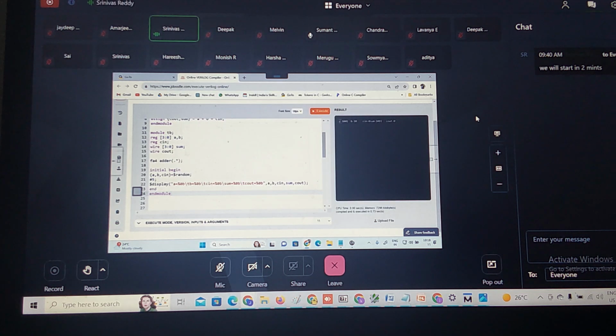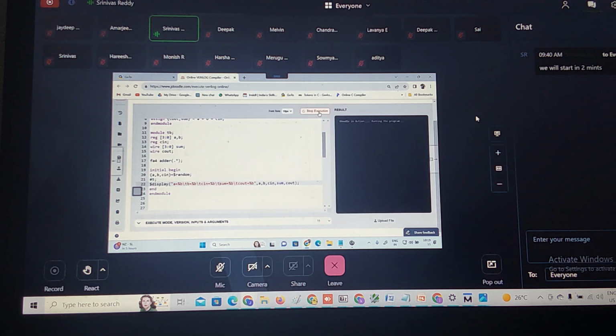So A, how many bits is it generating? 32 bits, right? So A should be 4 bits and B should be 4 bits. So the B I am using, let us remove this 0b. Let us remove this 0b. Now I am going to run this. Now A is 1001. B is equal to what? 0010. So 1001 is nothing but decimal 9, and 0010 is nothing but 2. And Cin it is taking as, let us give the tab space and run this.